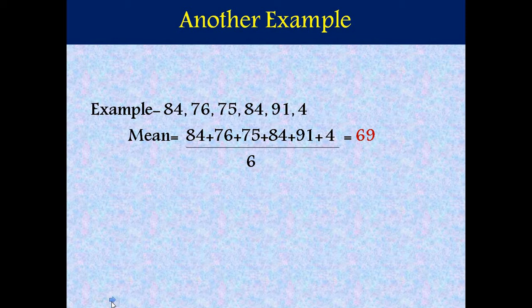So this is an extreme case. Now if I calculate the mean, I'll add up all these observations. This time I'll divide by 6 because I have 6 students here now. So the answer is 69, which is not the real, or I can say true, representative value of this data.